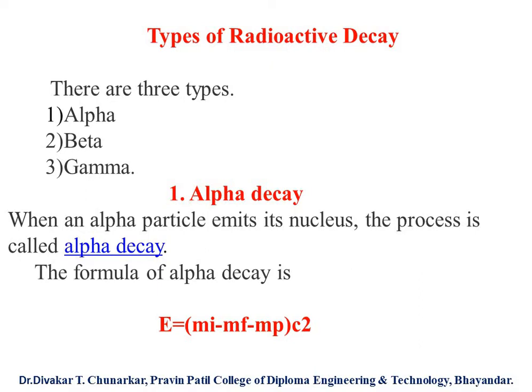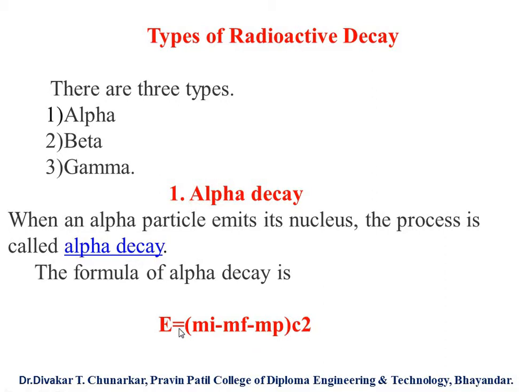The formula for alpha decay is E equals (Mi minus Mf minus Mp) multiplied by C squared.